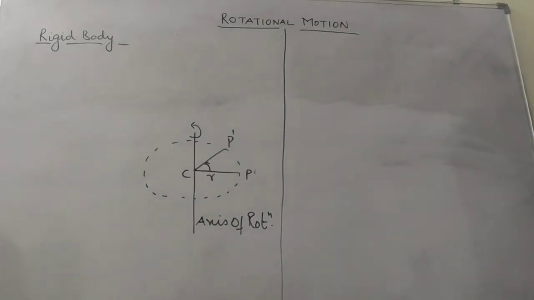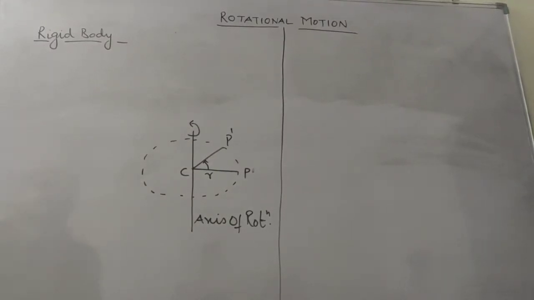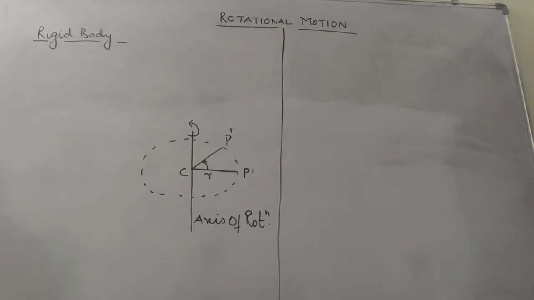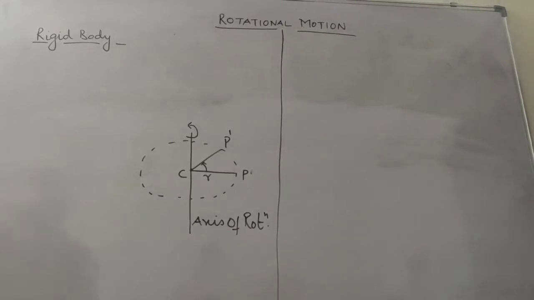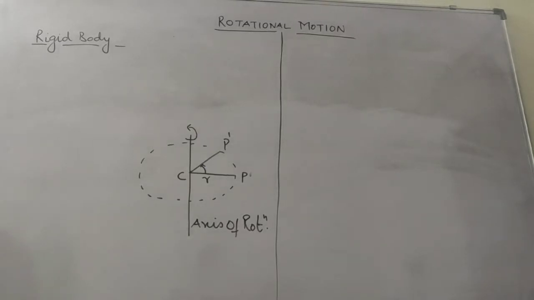So here is the next chapter, that is rotational motion. You all know kinematics, that is linear motion, and this is rotational motion. Rotational motion of a rigid body. So what is a rigid body?